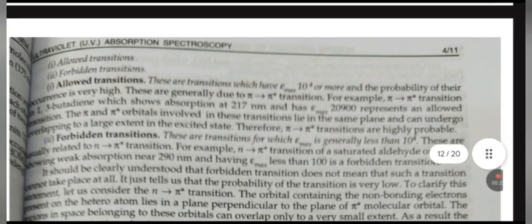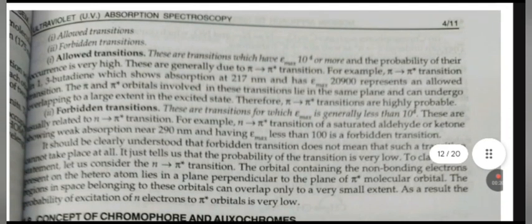Transition probability. It is interesting to note that exposure of a compound to ultraviolet light does not always lead to an electronic transition. The probability of a particular electronic transition is of two types: allowed transition and forbidden transition. Allowed transitions are those which have epsilon max of 10 raised to power 4 or more, and the probability of their occurrence is very high. They are generally due to pi to pi star transitions.